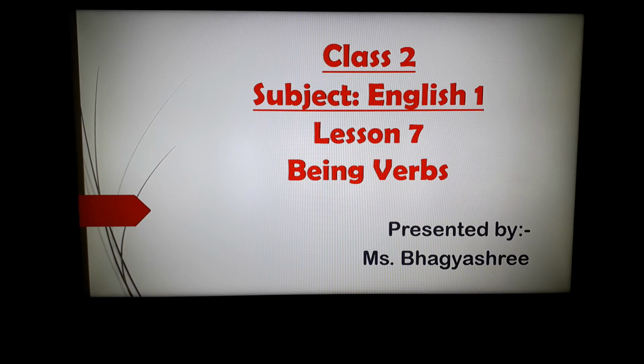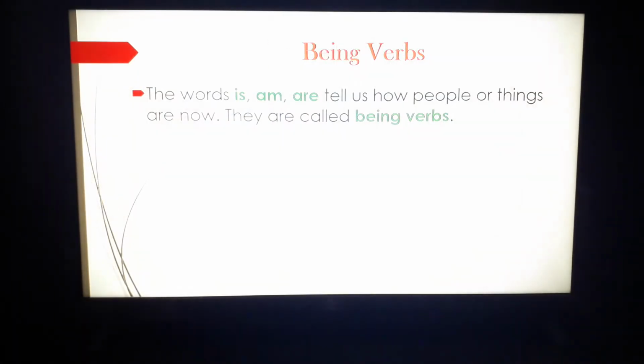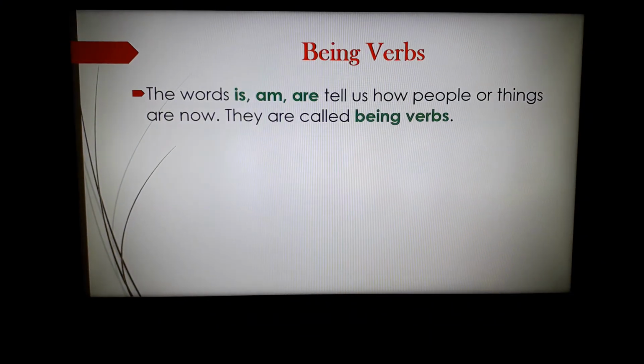Today, I am here to start a new chapter from our grammar book, Lesson 7 Being Verbs. The words is, am, are tell us how people or things are now. They are called being verbs.